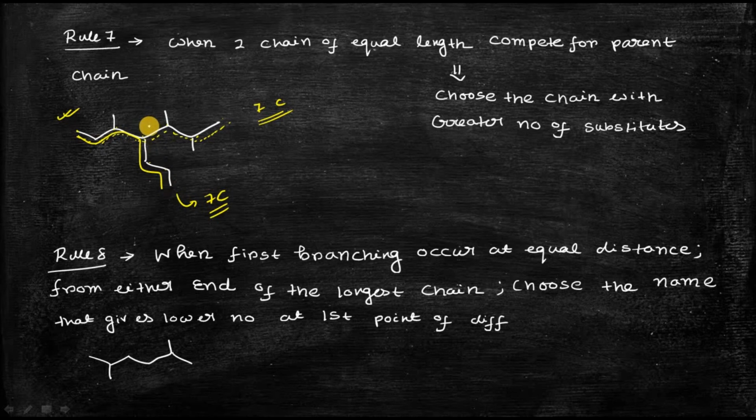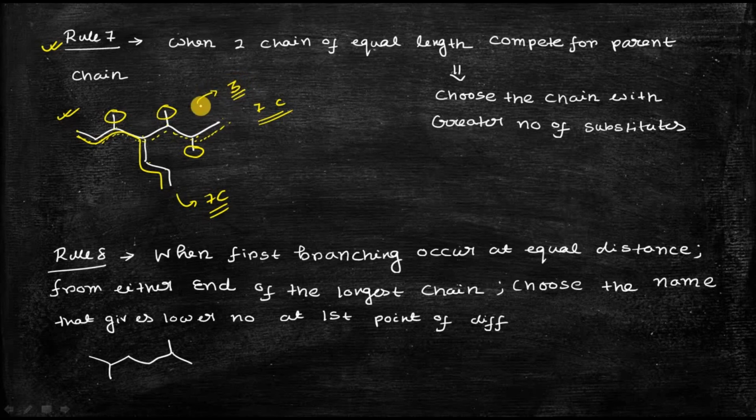So to decide what will be the parent chain in this type of case, rule number 7 is there. According to rule number 7, if there is some confusion because the number of carbon atoms is the same, then you have to choose the parent chain which has more substituents. If you choose this as your parent chain, you can see there is one methyl substituent, another methyl substituent, and another methyl substituent. So if you choose this as the parent chain, you have a total of 3 methyl substituents.